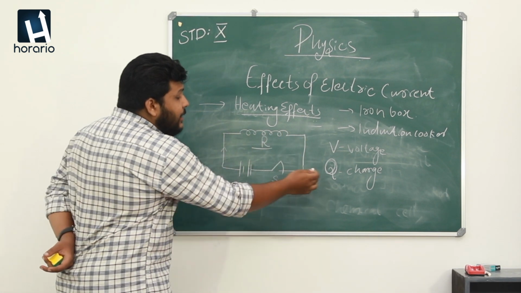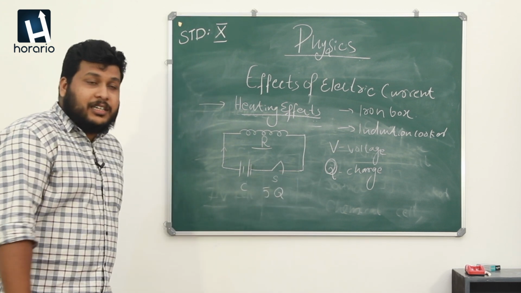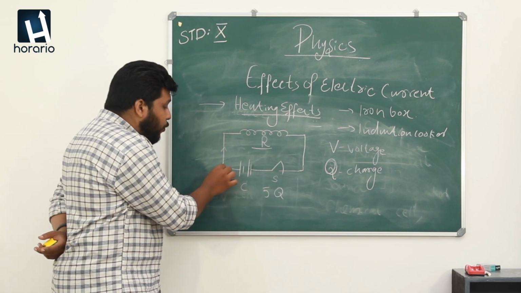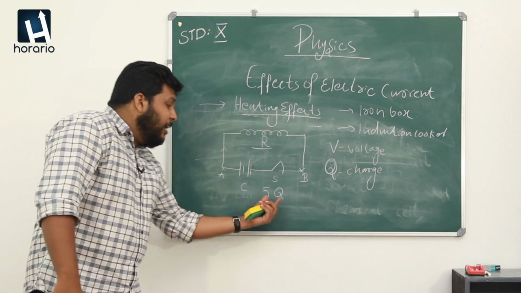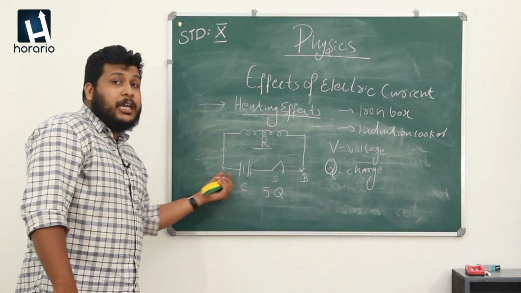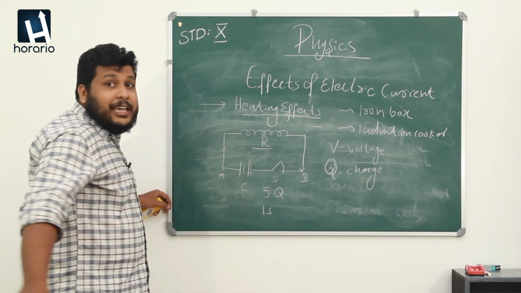When the charge flows through a circuit for a certain time, for example, there are 5 Qs, which means 5 charges flowing from one portion to another. Let's take a point A here and a point B here. 5 charges traveling from point A to point B in 1 second.